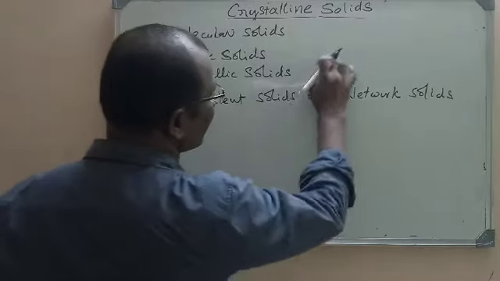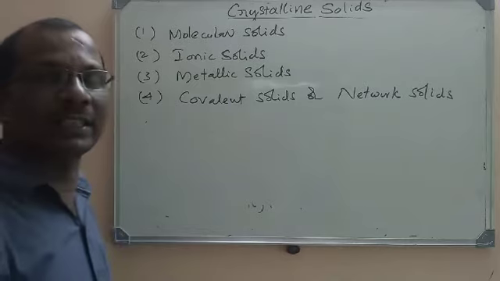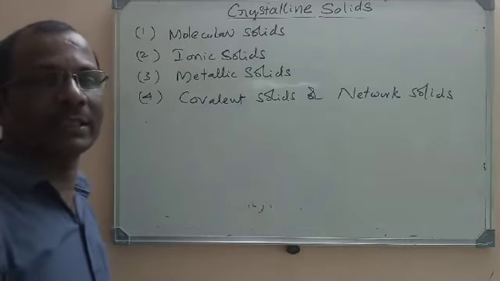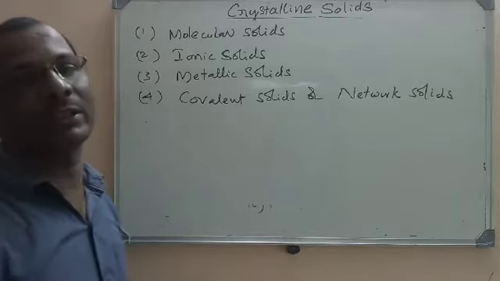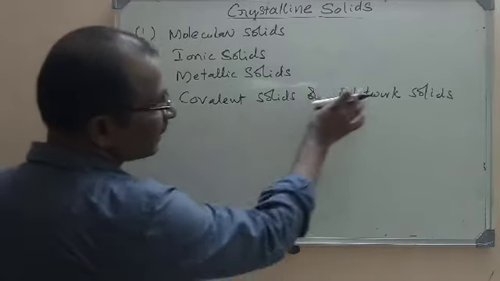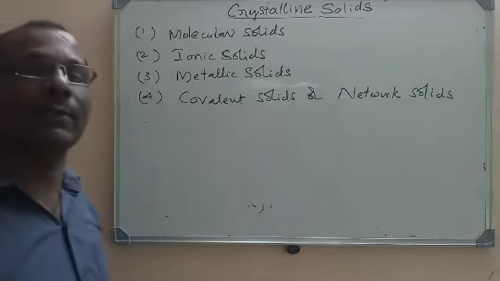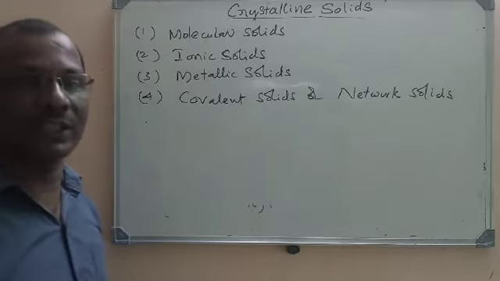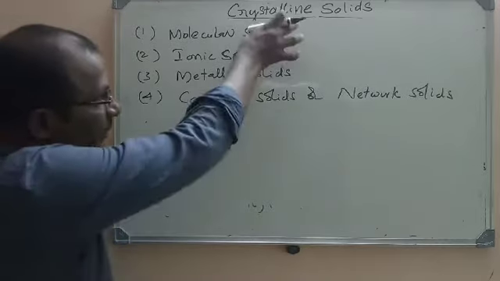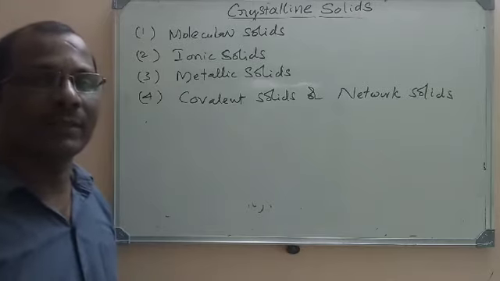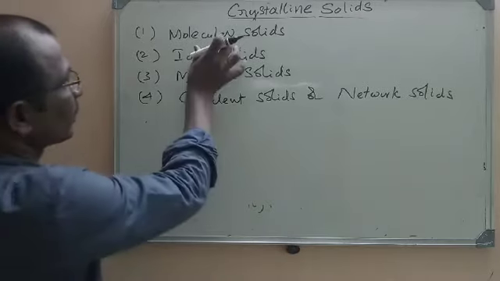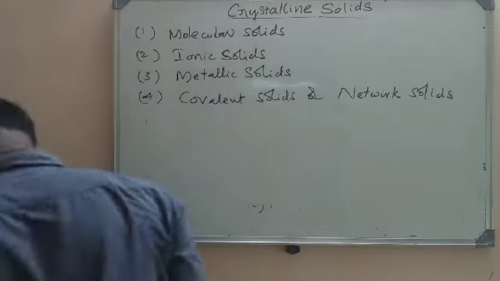In metallic solids, metallic bonding will be the intermolecular force. The intermolecular force present in metallic crystalline solids is metallic bonding. In covalent solids, covalent bonding will be the intermolecular force present in the crystal. So these are the four classes of crystalline solids. Now let us study in detail. Let us go to the first type, molecular solids.